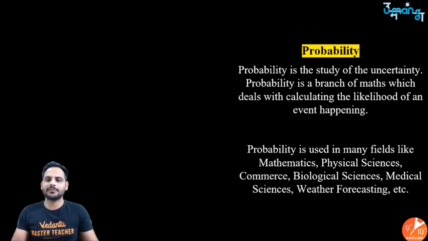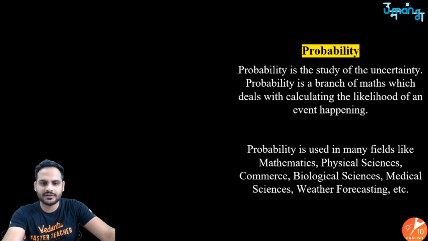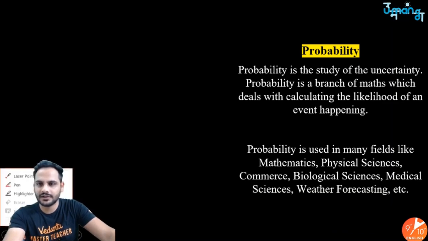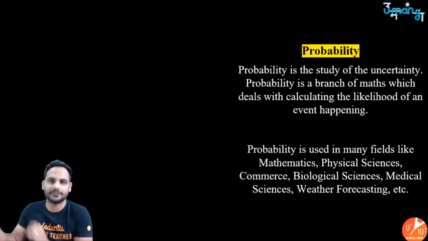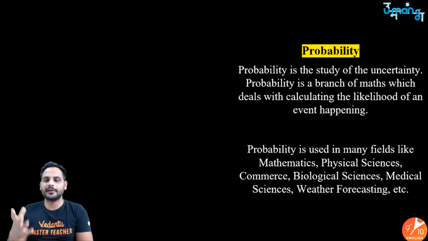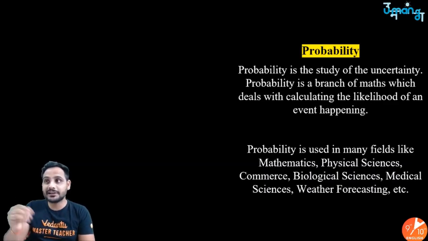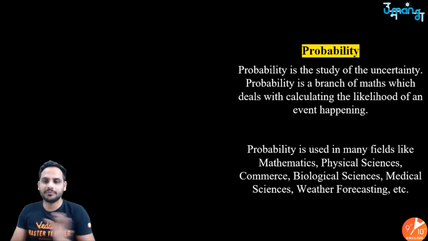So what is probability? Probability is the study of uncertainty. That is, probability will tell you whether an event can happen, what are the chances of something happening. That is called probability. So probability means what are the chances of this event happening.